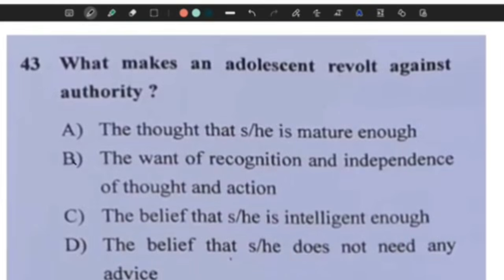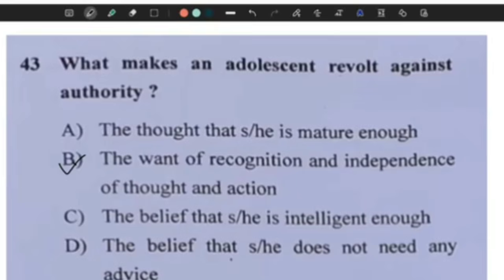Question 43. What makes an adolescent revolt against the authority? Because they want recognition and independence of thoughts and actions. So option B is the correct answer.